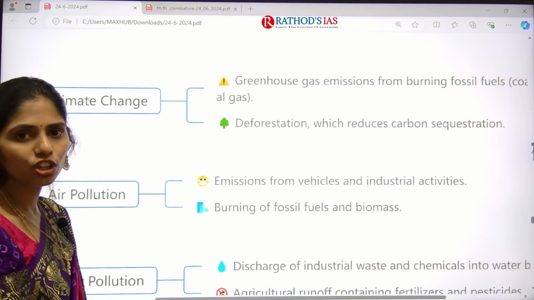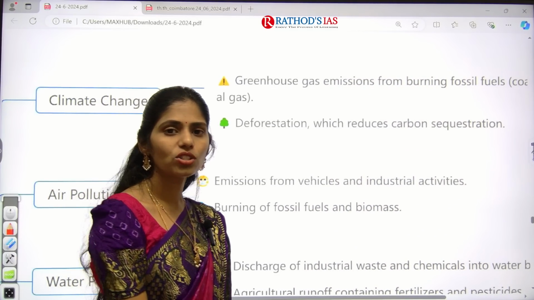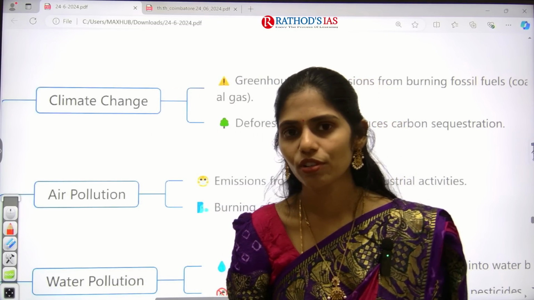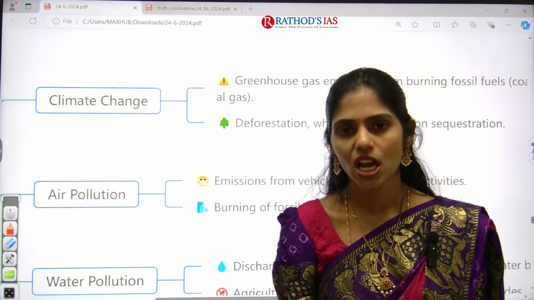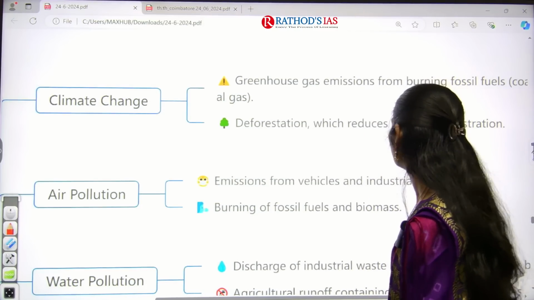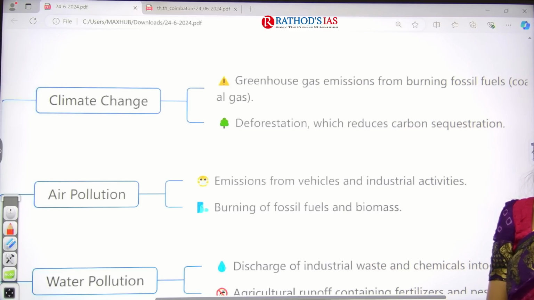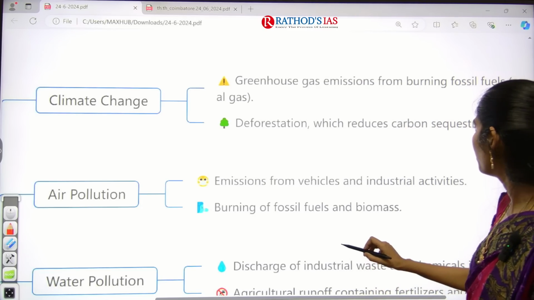Because of increasing greenhouse emissions, it will cause global warming. Global warming leads to climate change, and there is increased burning of fossil fuels, and we are even going for deforestation. So this is one important thing.